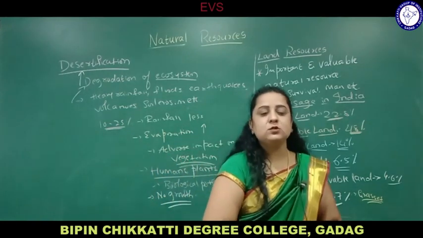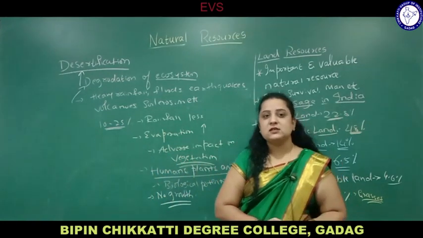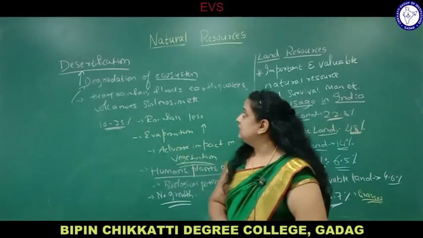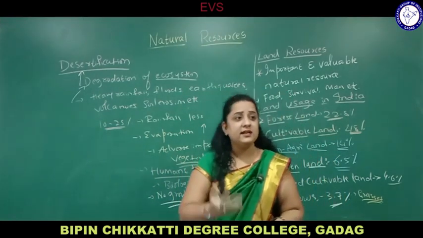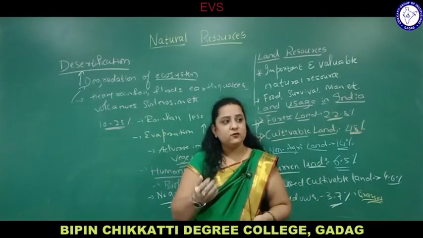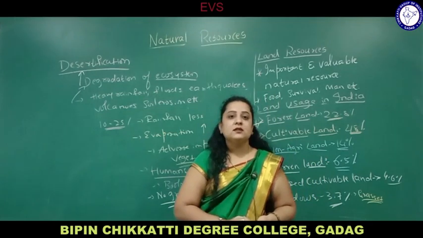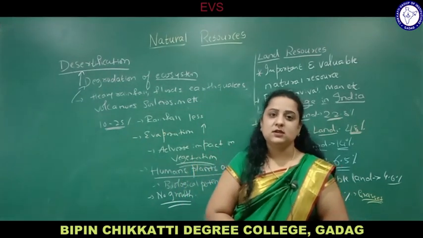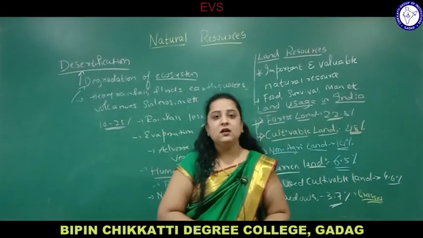So what we have discussed today in this session is the chapter called natural resources. We have started natural resources today. Resources available in nature for human mankind, where there is no human intervention but it is for humans only, and is present naturally, are called natural resources. The two types of resources are renewable and non-renewable resources.